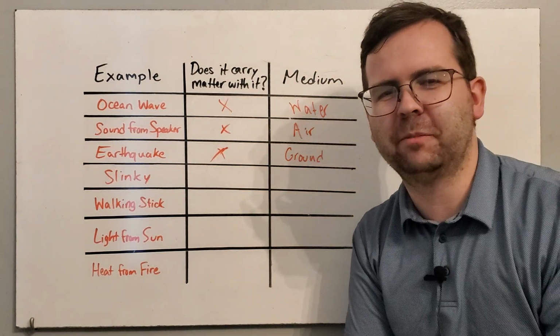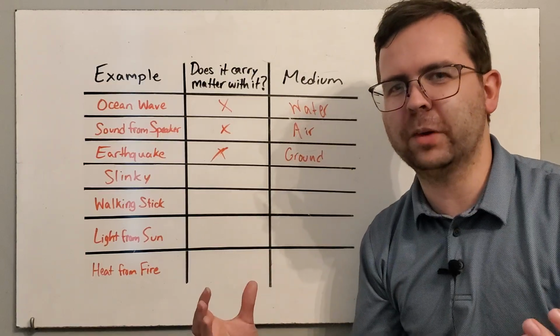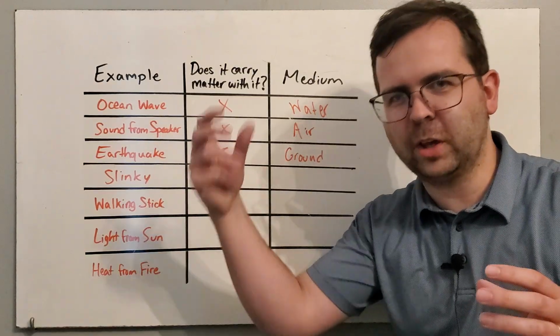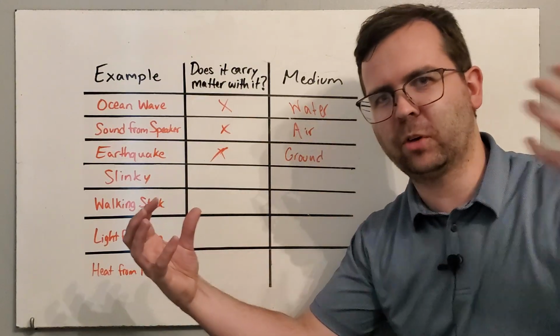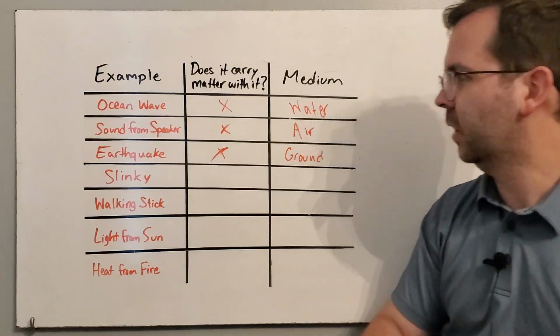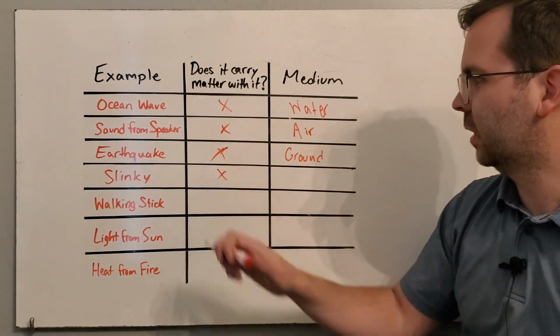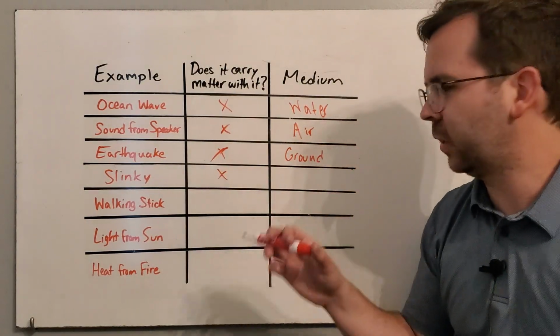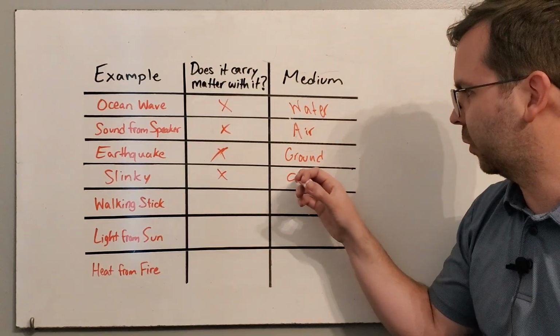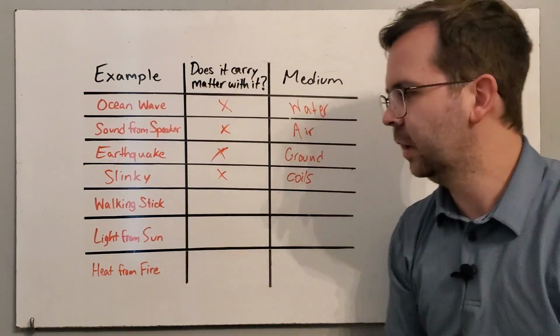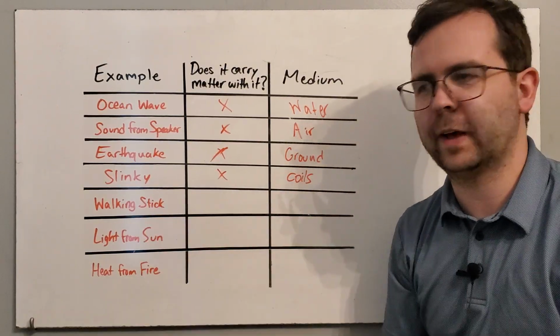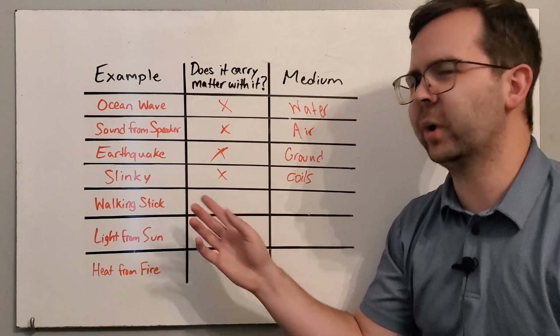Now, what about a slinky? Okay, a slinky, you can make fun waves with a slinky. As you shake a slinky up and down, do the parts of the slinky at your hand get picked up and travel across to the other end of the slinky? No, it doesn't carry matter with it. And the medium for a slinky wave would just be the coils of the slinky. So if you think about a slinky as a big spring that's been coiled up, it's just the coils that carry that wave. Now this one's kind of weird.